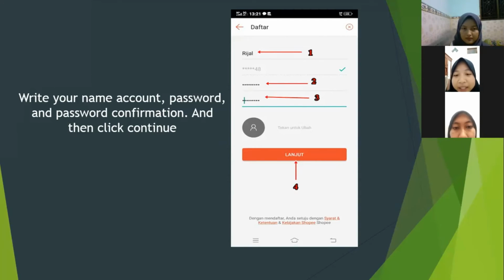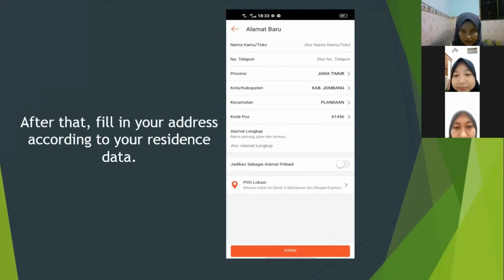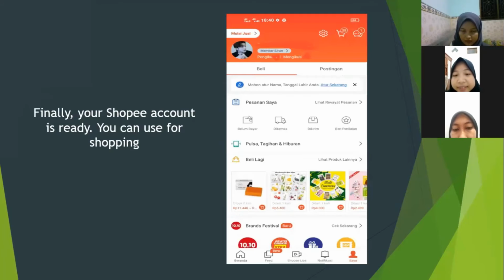Next. Write your name, account, password, and password confirmation, and then click Continue. Next. After that, fill in your address according to your residence data. Next. Finally, your Shopee account is ready. You can use it for shopping.